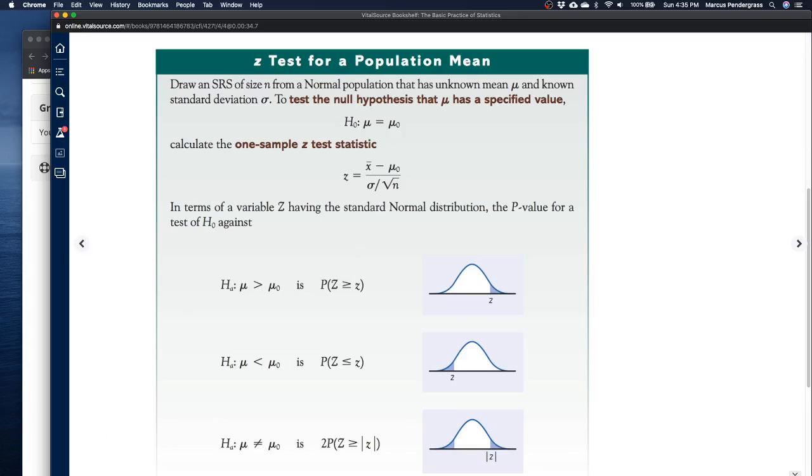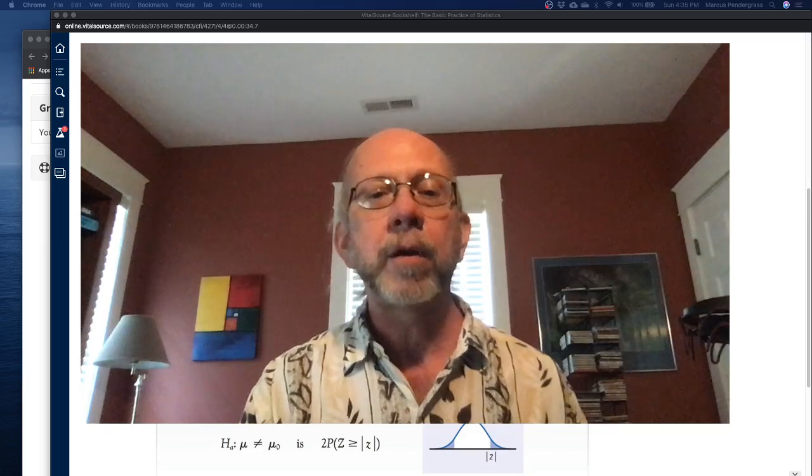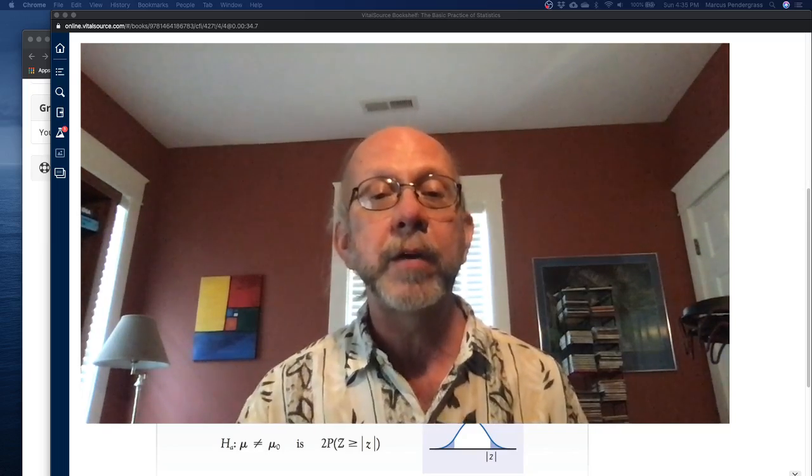And this is on page 401 of the text. You may recall that our first video about weights of young men in Farmville was a right tail test. That's this first line here. There's one remaining test, and it's called a two-sided test. And we'll have a video addressing that very shortly.